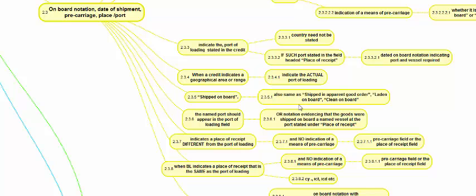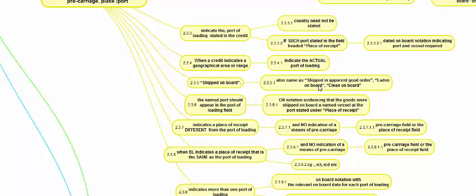If shipped on board is the requirement under the credit, if the credit says a shipped on board BL is required, then a shipped in apparent good order, or laden on board, or clean on board BL will be acceptable. So these words, either the word shipped or on board, as part of any clause, will give the same effect as a shipped on board BL. The named port should appear in the port of loading field.